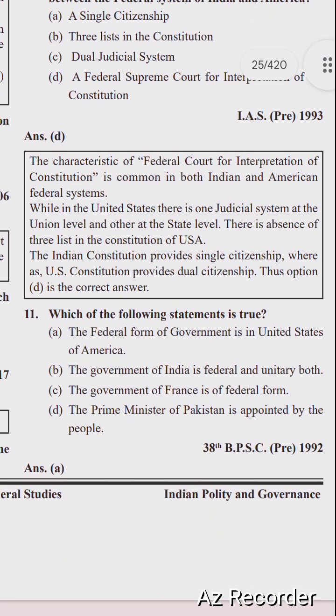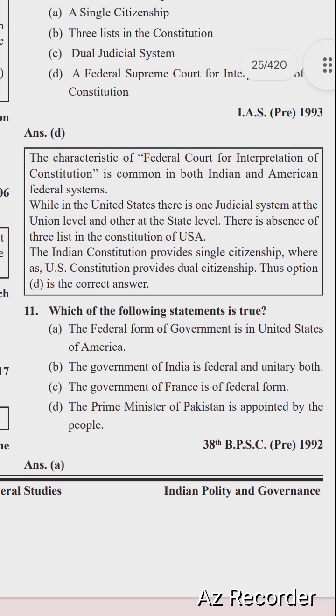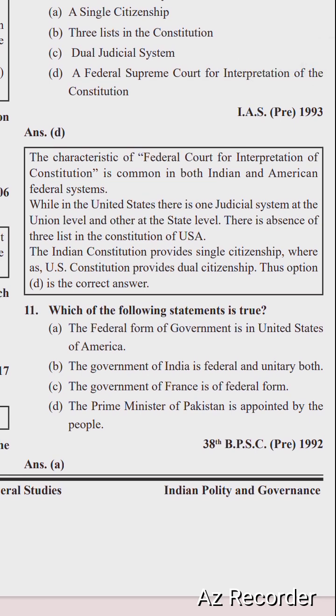Next question is, which of the following statements is true? The federal form of government is in United States of America. The government of India is federal and unitary both. The government of France is of federal form. The Prime Minister of Pakistan is appointed by the people. Right option is option number A. The federal form of government is in United States of America.